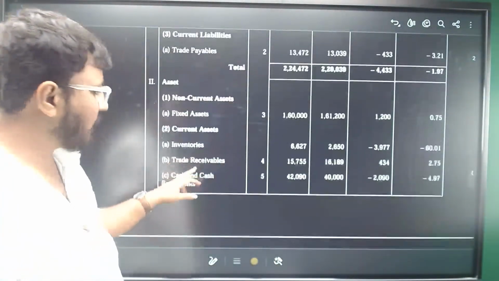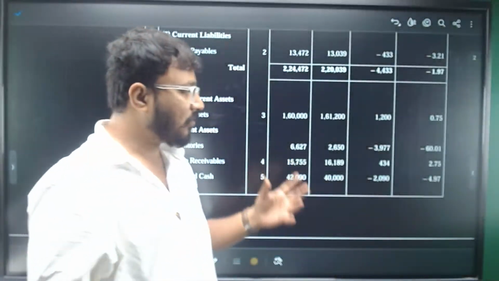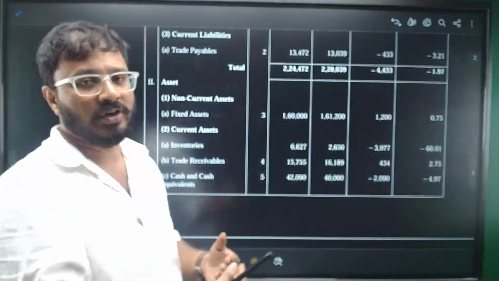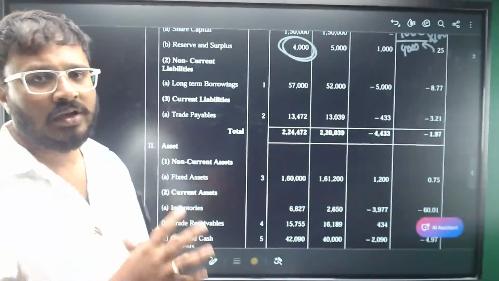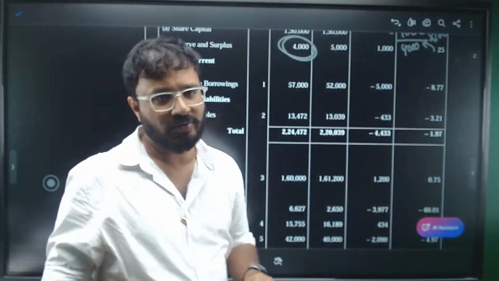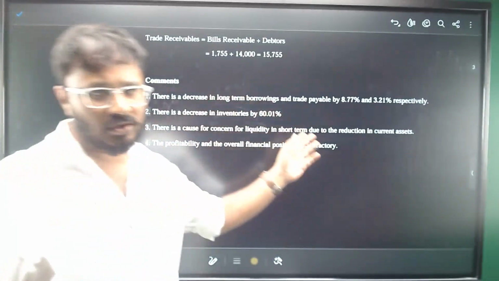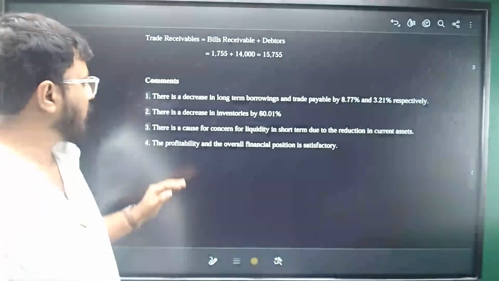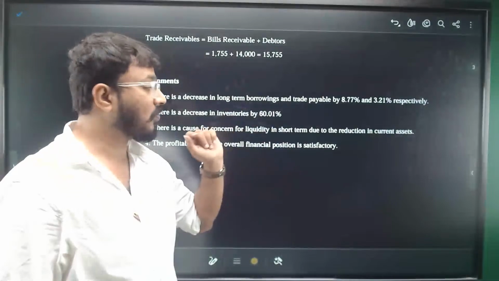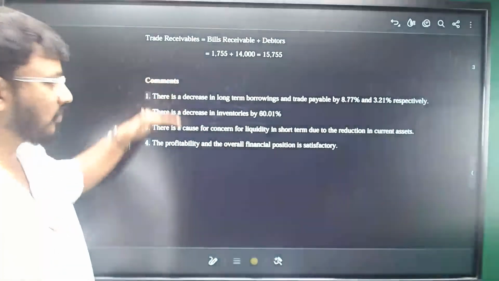Come to cash balance. If you see cash balance is decreasing, it is not a good indication. So accordingly, you need to frame your interpretations. What is happening item wise? How many interpretations should I write? 4 to 5 points you can mention. Those points have been mentioned here as well. So there is a decrease in long-term borrowings, trade payables, right? There is a decrease in inventory by over 6.60%. This is a major observation, right? So these items you will write.